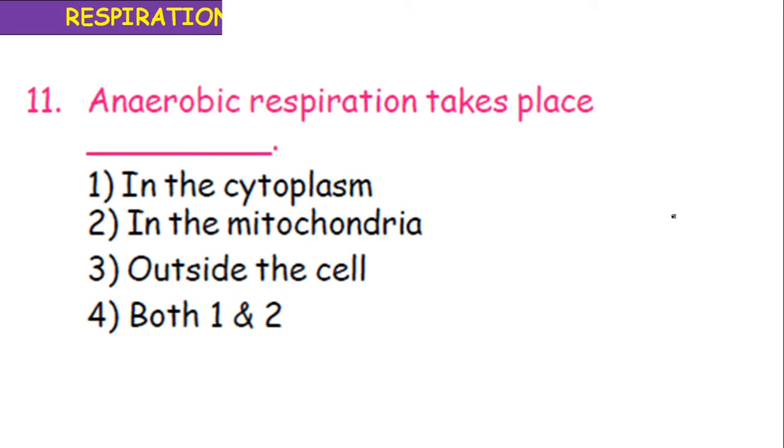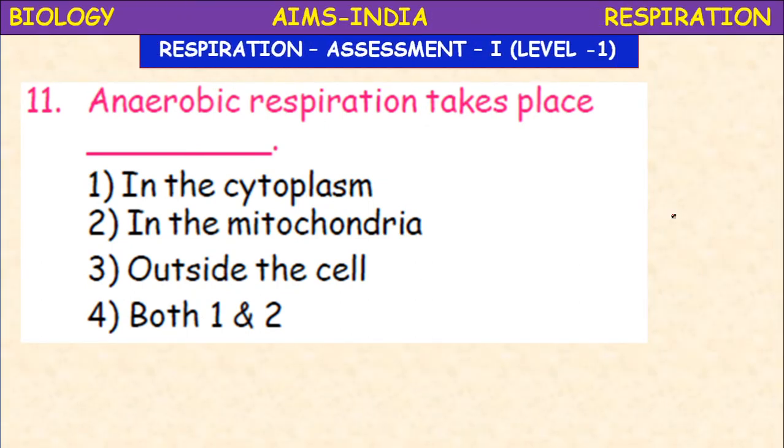Next, anaerobic respiration takes place in the cytoplasm, in the mitochondria, outside the cells. Anaerobic respiration means absence of oxygen, so glycolysis takes place in the cytoplasm.